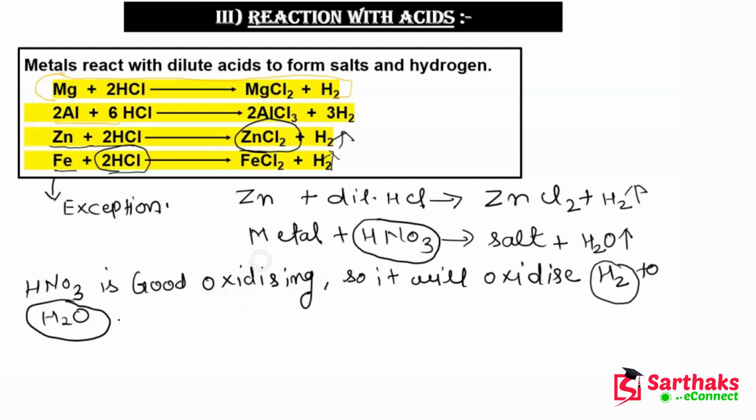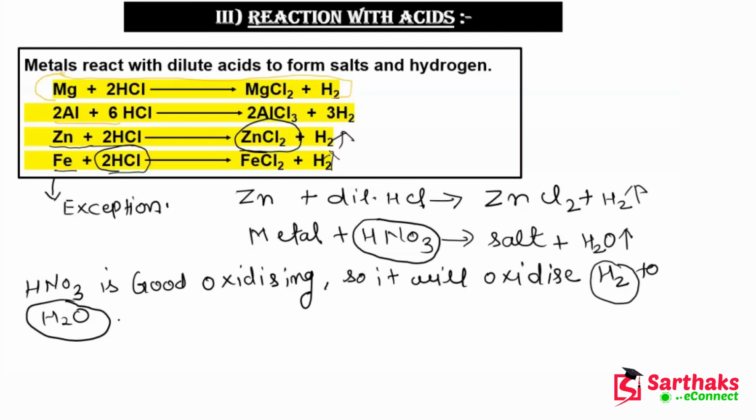We saw in the first reaction that it is the chemical which oxidizes the other chemical. So here this HNO3 is oxidizing this hydrogen gas into the water molecule. I hope guys this point is clear to you. Now a very, very important point is coming.